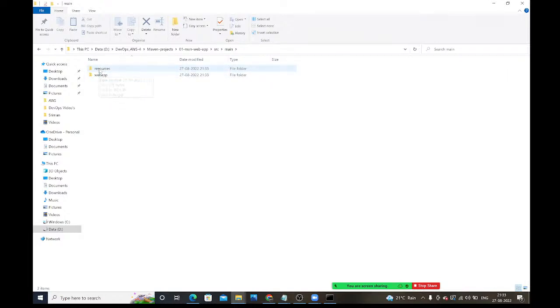Folder structure will get changed. Resources and web app you will get. Here we need to add, guys, resources. If any properties files are there, those properties files we need to put inside the resources folder. Right. So inside the web app, if you have any HTML files, JSP files, all those things we need to take inside the web app folder.